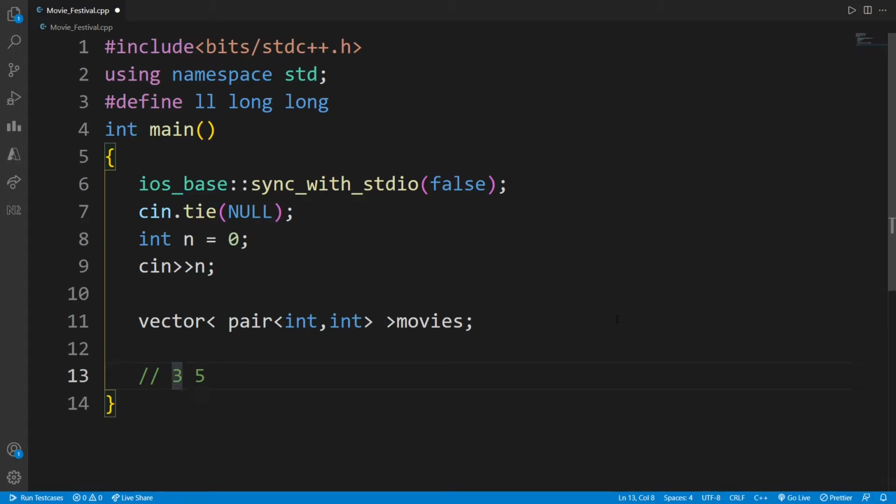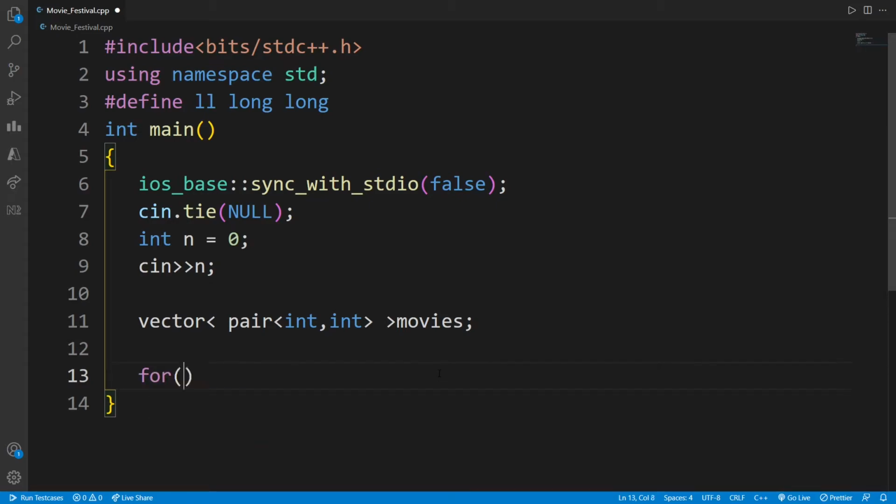I can access them by saying, if I want this, movies[0].first. That means I am saying that I want the first integer from movies[0]. So like this it will be there. It's just like how we used to create maps, a similar analogy. This is how it works.